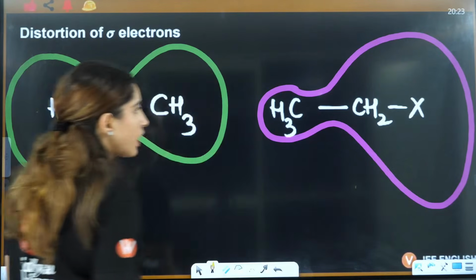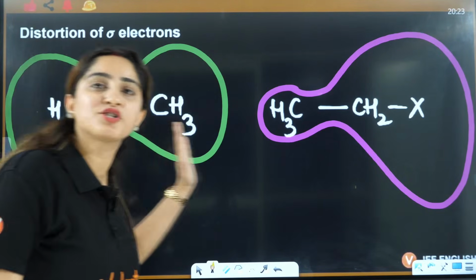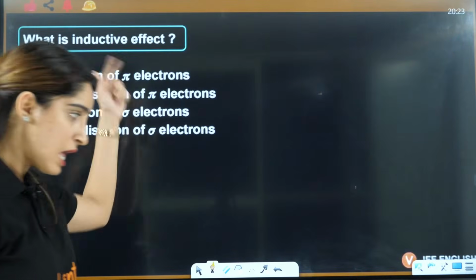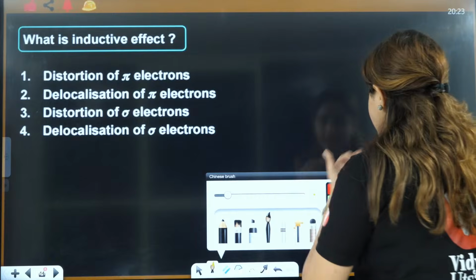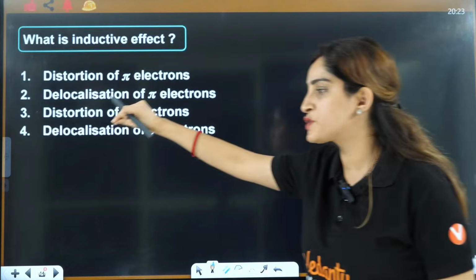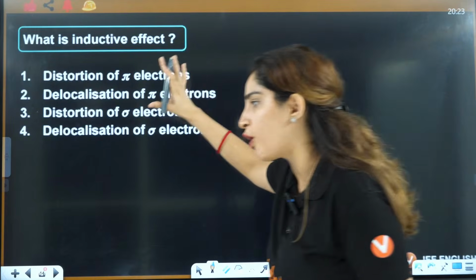Okay. So that is the distortion of electron cloud, right? Because of which inductive effect is arising. Now tell me which of the following is correct. What is inductive effect? 1, 2, 3, 4. Spam it in the chat box. Which of the following is correct?